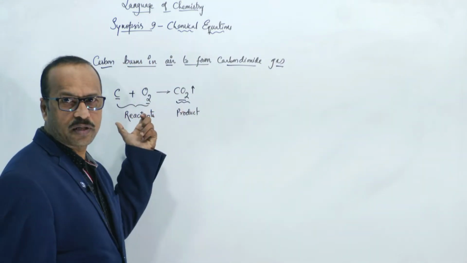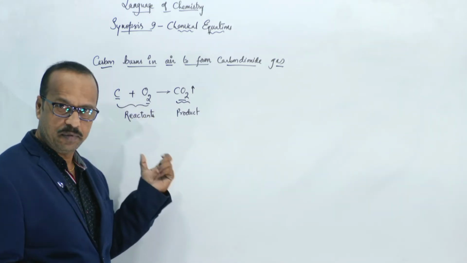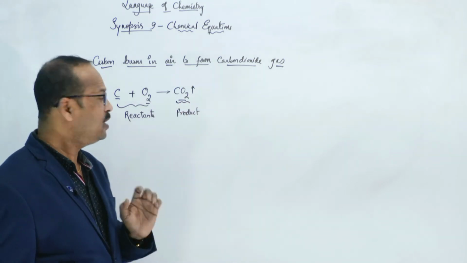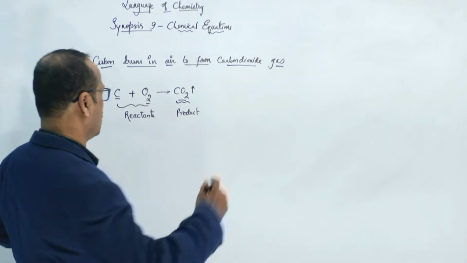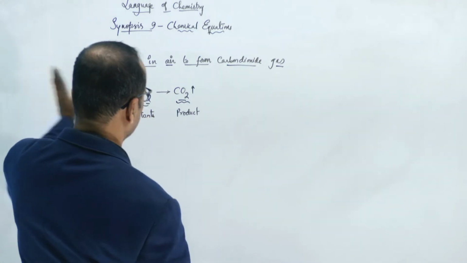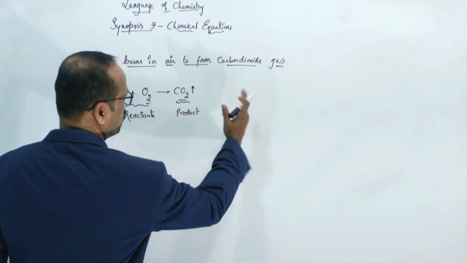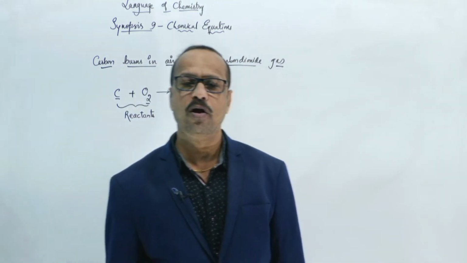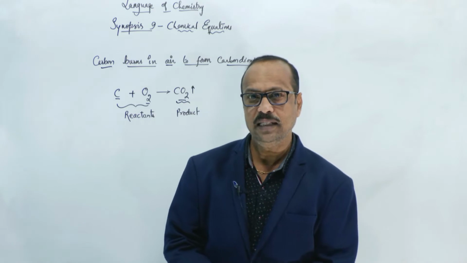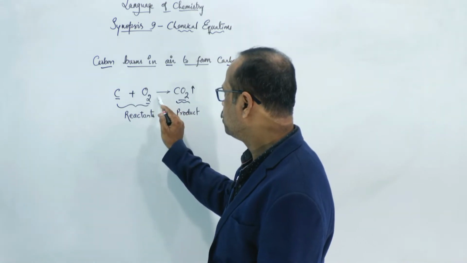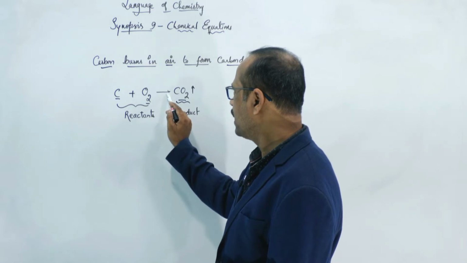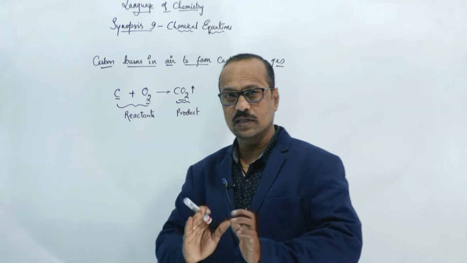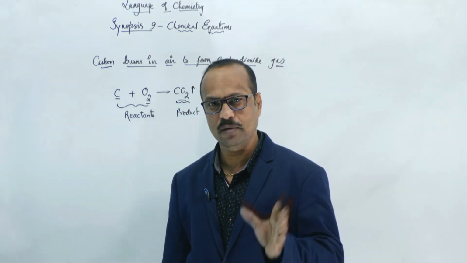If two or more reactants are there, we join them with the plus. Similarly, if two or more products are there, here also we write plus. Next, reactants should be written on the left side. See, I am starting like this: reactants are towards my left side and the product is towards my right side. When you write, reactants you write towards the left side and products on the right side. Reactants and products are joined with this arrow mark, and the head of the arrow should point to the product. These are some rules, conditions to write the chemical equation.